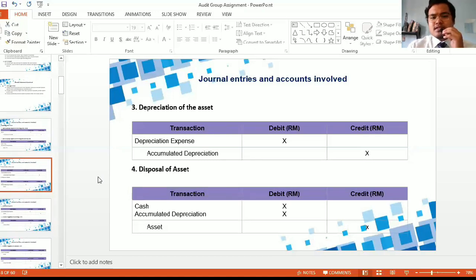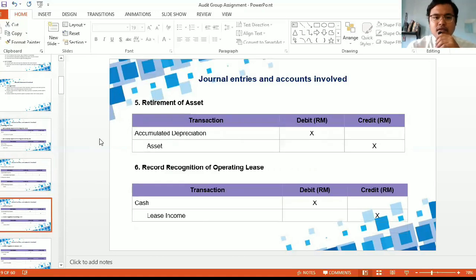For disposal of assets, there are two ways they will be recorded. First, cash on debit, accumulated depreciation debit, and the asset will be on credit. Okay, the second way to dispose of an asset is retirement of the assets. For retirement of the asset, debit will be accumulated depreciation, and credit will be the assets that we put away.